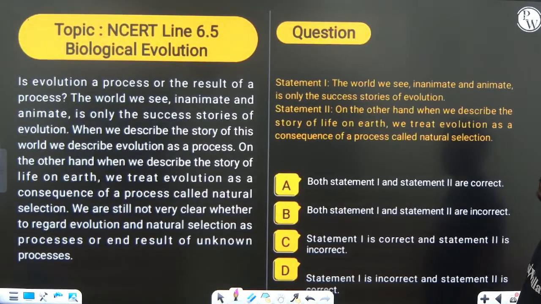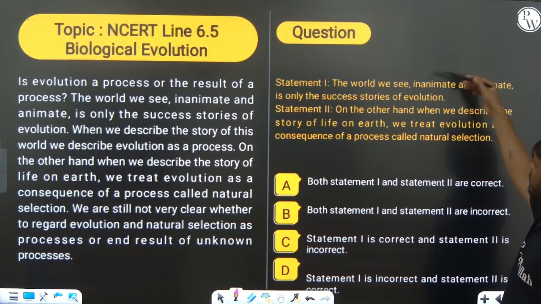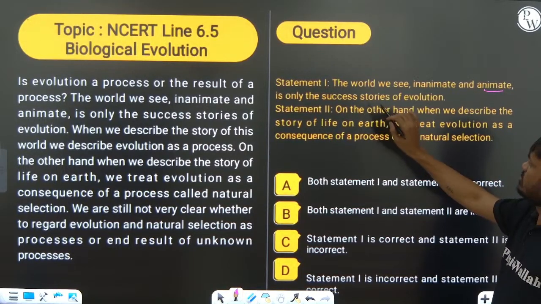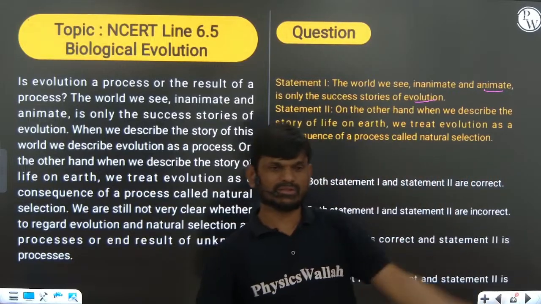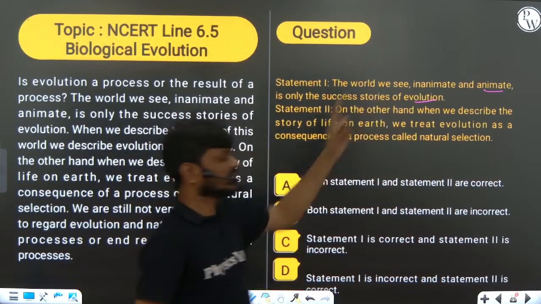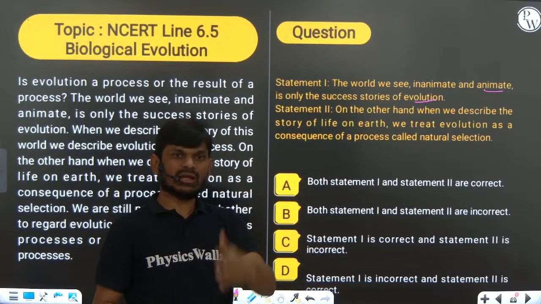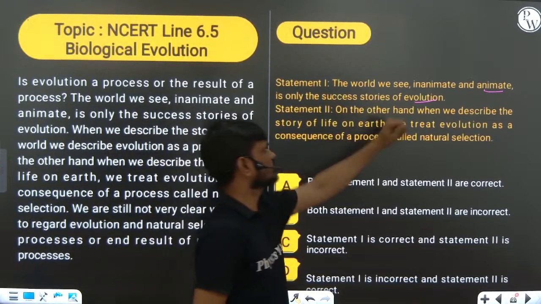Now you can see the world we see, inanimate and animate, is the only success story of evolution. Inanimate means non-living, animate means living. So whatever living things and non-living things we are presently seeing are because of evolution.